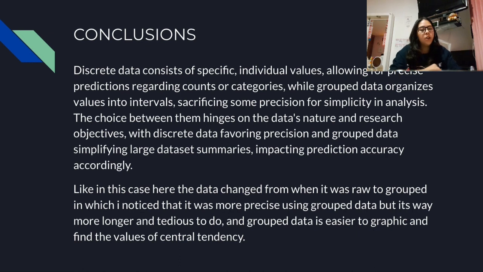Like in this case, here the data changed from when it was raw to grouped, in which I noticed that it was more precise using raw data, but it's way longer and more tedious to do, while grouped data is easier to graph and to find the values of central tendency. As you can see, the values changed. Where it was grouped, I got the same amount in median as mean, which I don't think is as precise as what I did with the raw data, which was different.